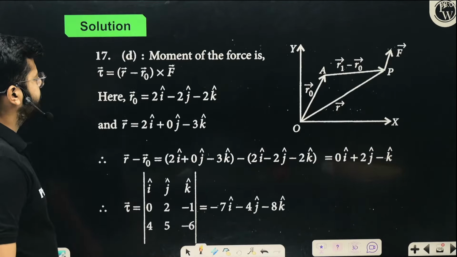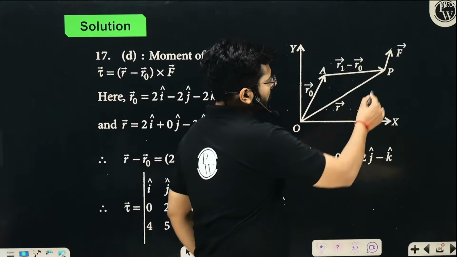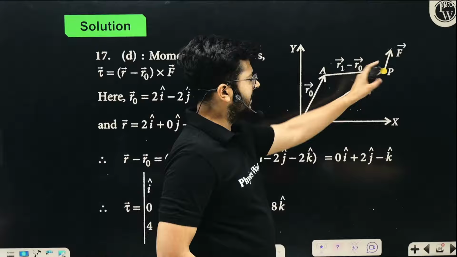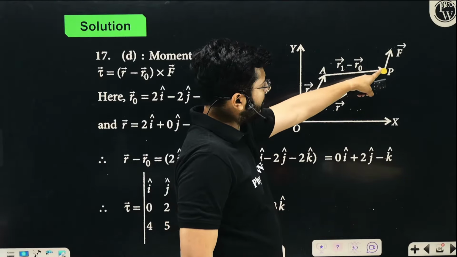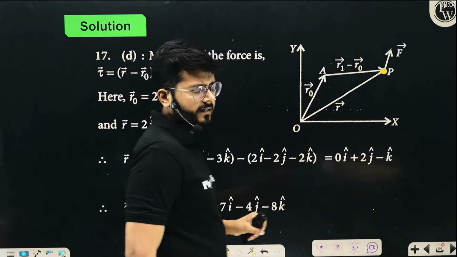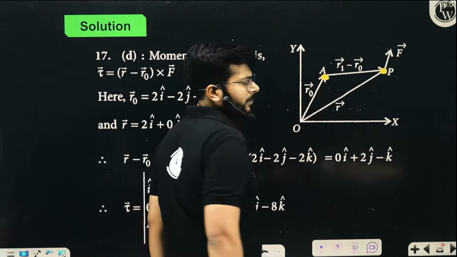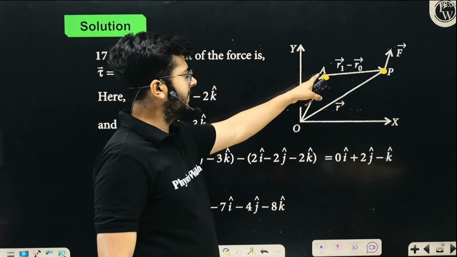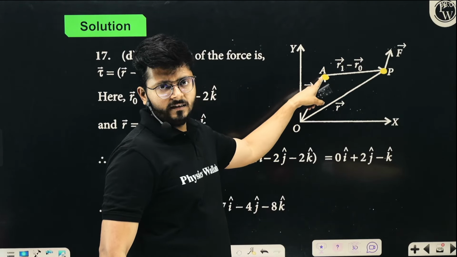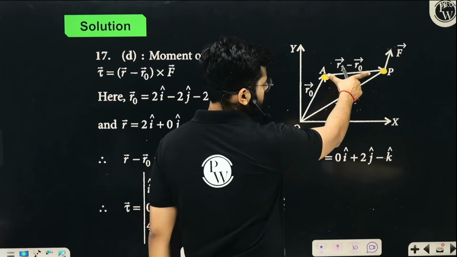You see, the force is acting at this point, and the coordinates of the position vector of that particular point are given. But we don't have to calculate the moment about the origin. There is another point A. We also know the coordinates of that point, and we have to take the moment of force about this point. So what part is useful for us? We can say that in this situation, this is useful for us, right?